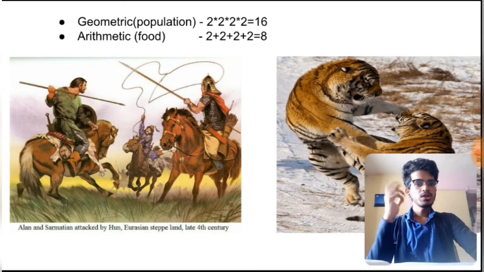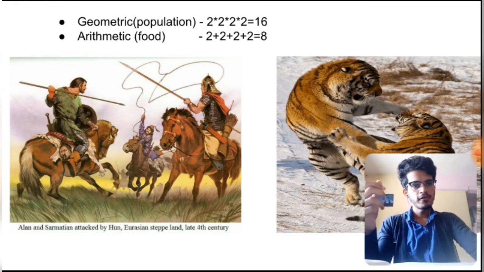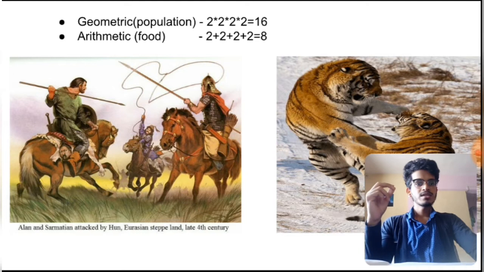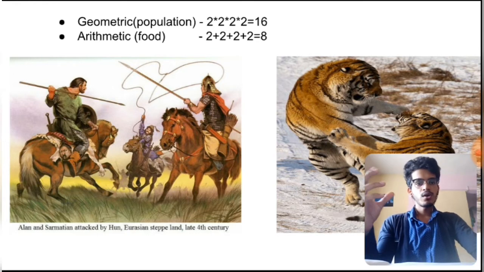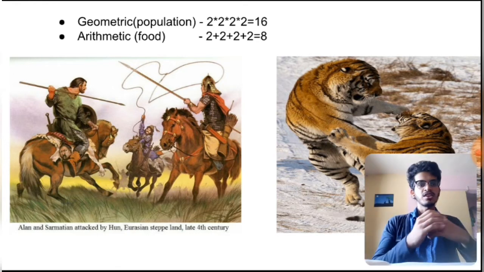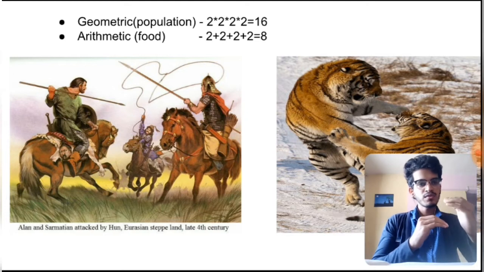People or the organisms fight for survival. They fight for food. And who will be the winner and who will be the loser? The winner would be the one who has the essential modification for survival, and the loser will be the one who does not adapt or who cannot change as the environment changes. This is nature's theory of selection. If you are the fittest one, if you have the characteristics essential for survival, then only you would survive. If you do not have the essential characteristics, then you will not survive.